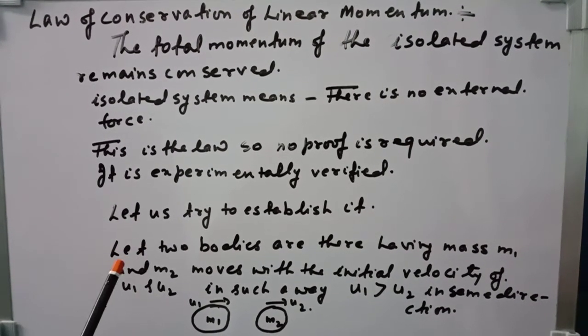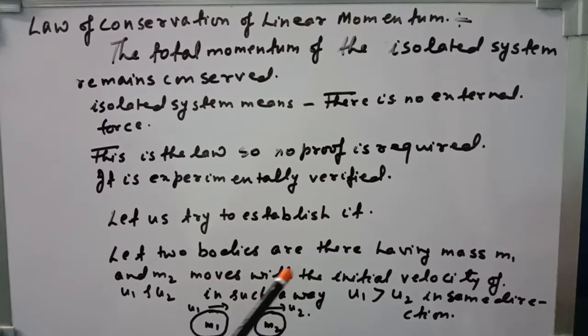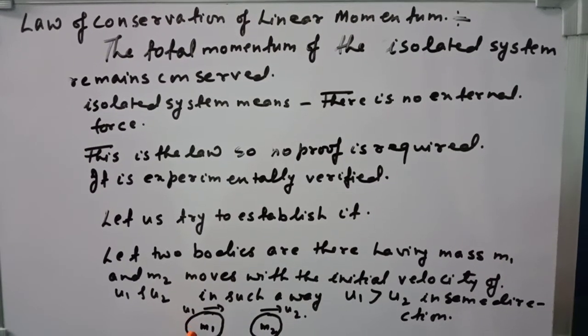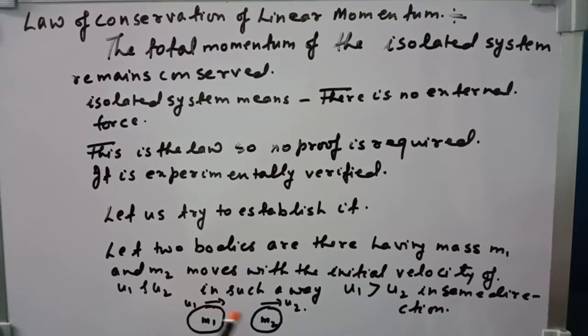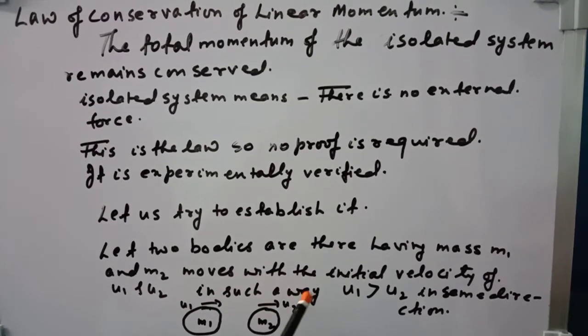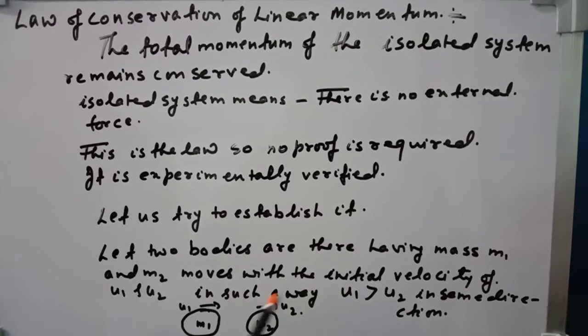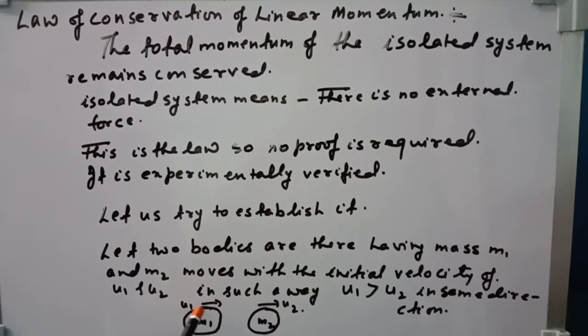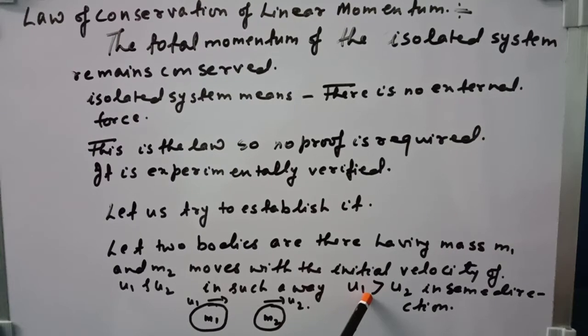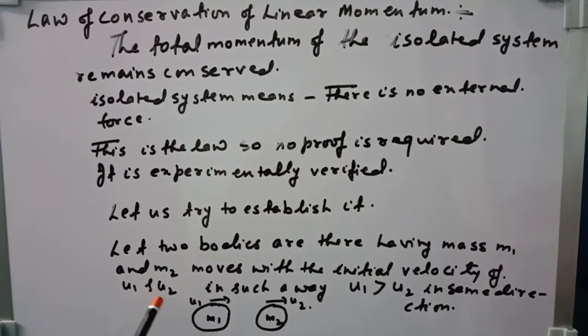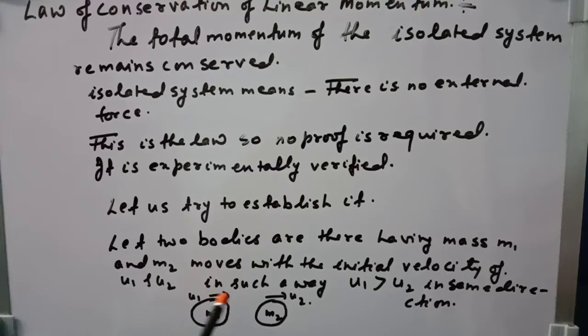Just take the example: let two bodies have masses m1 and m2 and move with initial speeds of u1 and u2, in such a way that u1, the velocity of the first body, is greater than the velocity of the second body. Both are moving in the same direction.